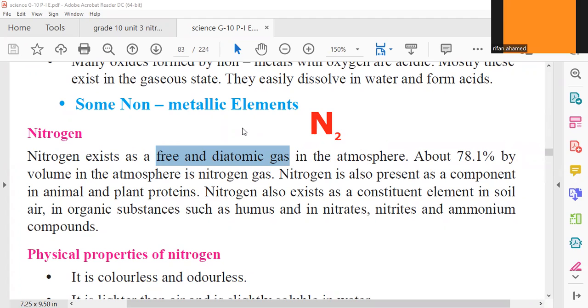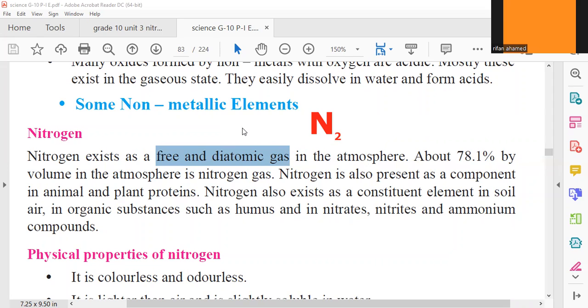The second point you are given: in the total atmosphere, nitrogen is the most abundant gas. 78.1% of the atmosphere is nitrogen gas. Second place only comes to oxygen, 20 to 21%.